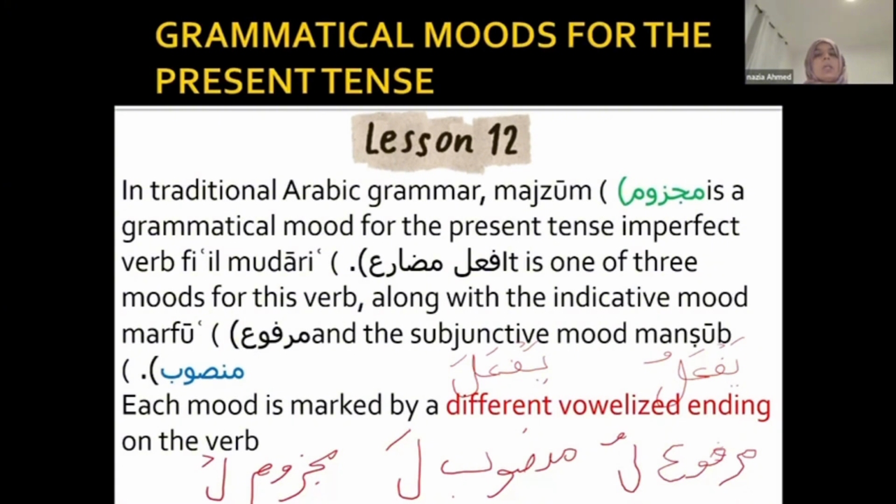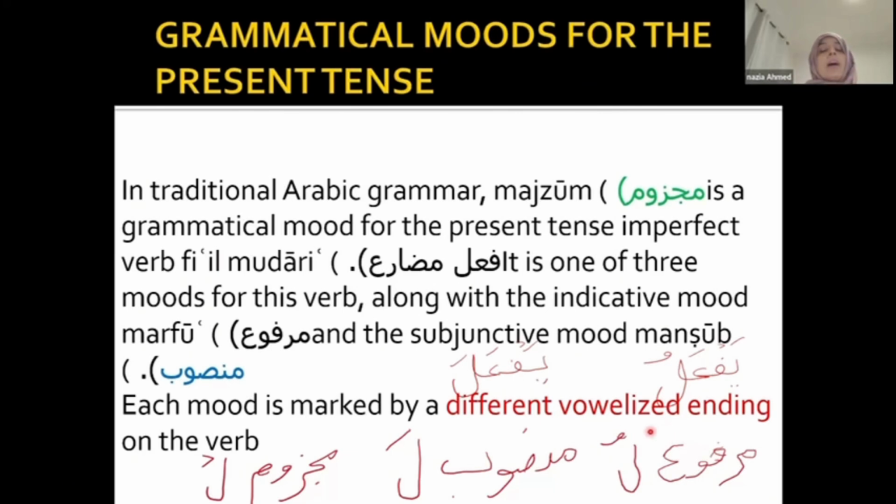Today you're going to learn about the three moods of al-mudari, which is the imperfect tense. The first mood is the standard mood, known as marfu mood. Marfu mood is where you find dhamma or pesh on kalima lam, as you can see, yaf'alu. This is the one you have memorized. This is the standard mood, and we call it marfu because of the dhamma. This is how we recognize marfu, rafa. So if yaf'alu, then it is marfu. Most of the time you'll find it in this mood, okay?